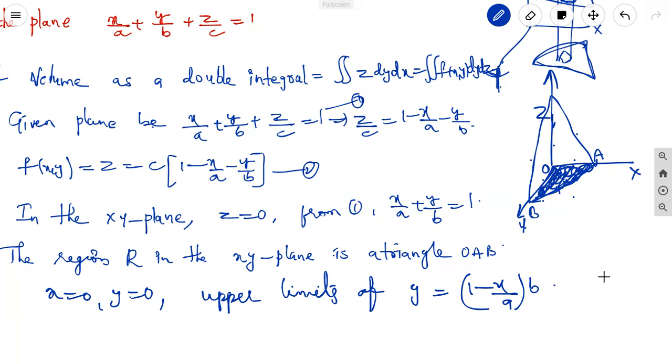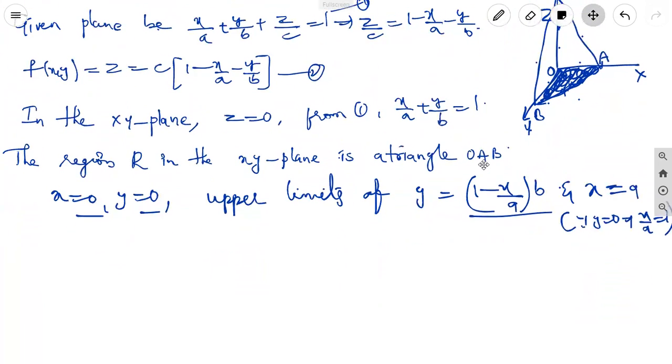Okay, this is the upper limit. And for x, put y equal to 0, that is x by a equal to 1, so we get x equal to a. So the x limits and y limits: lower limits are 0, 0; upper limit of y is 1 minus x by a into b, and the x limit is x equal to a.